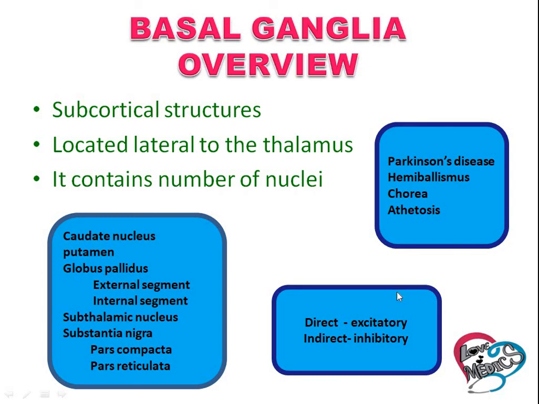The connection from the cortex to the basal ganglia is afferent pathway. Direct pathway and indirect pathway are the connections within the basal ganglia. Again, the basal ganglia is connected to the cerebral cortex, that is efferent pathway. Applied physiology: Parkinson disease, hemibalismus, chorea and athetosis are due to the damage of basal ganglia.